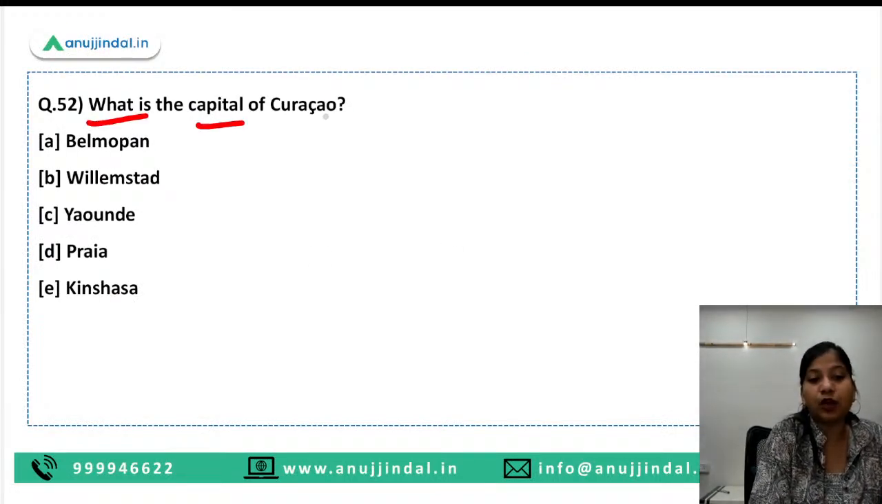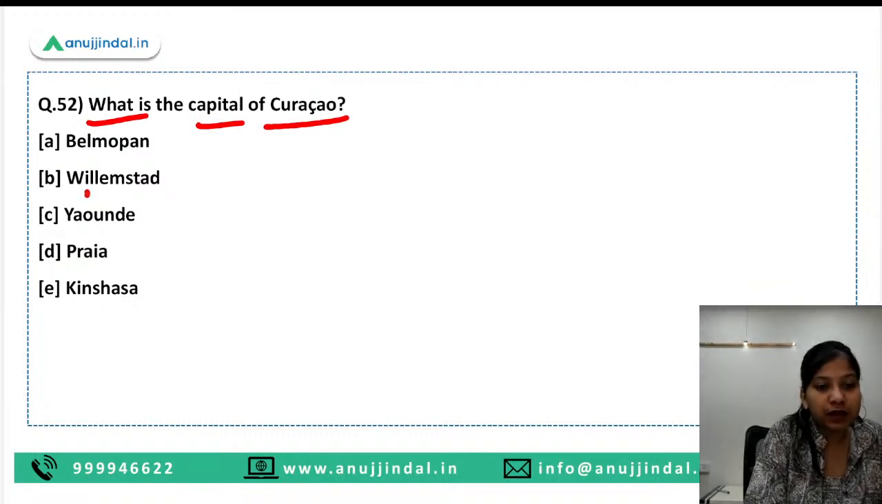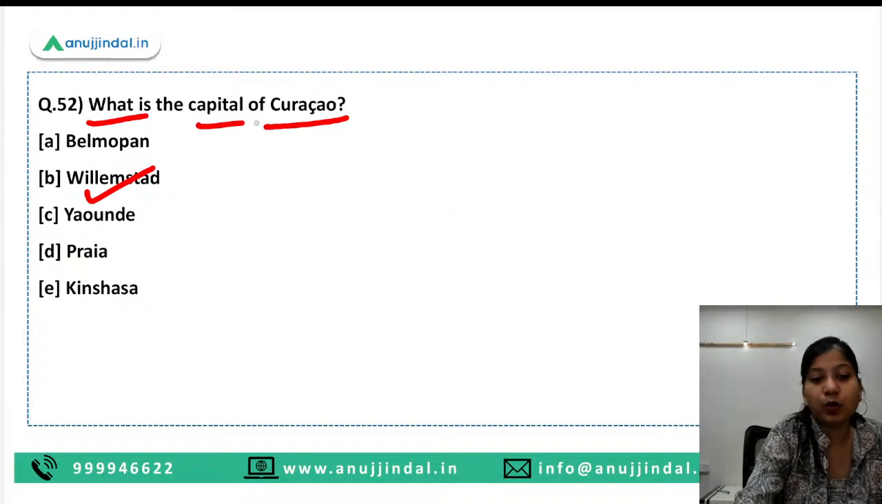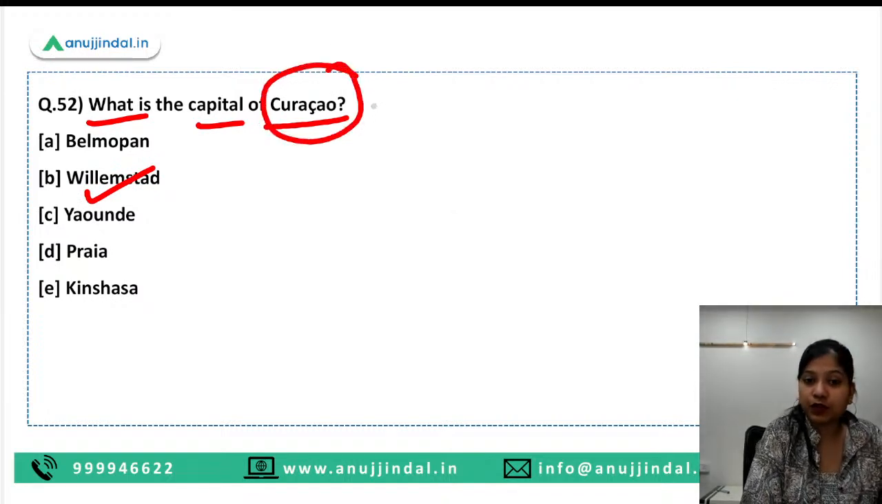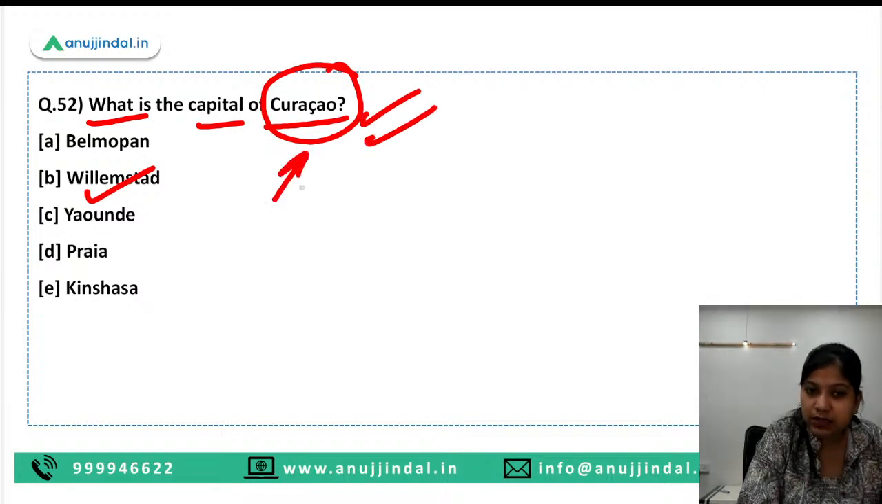What is the capital of Curaçao? So here, guys, Willemstad is the right answer. So why is this particular place in the news? And first of all, is there a country with this name?